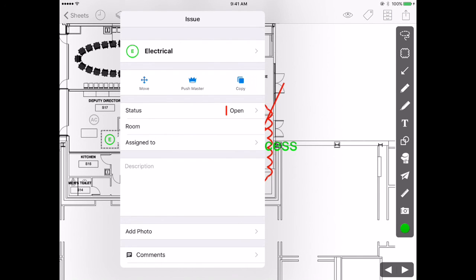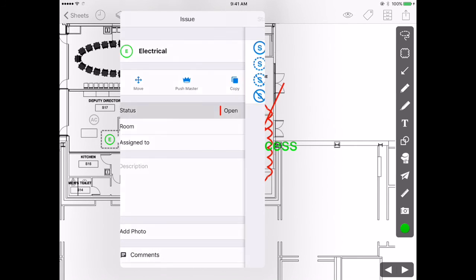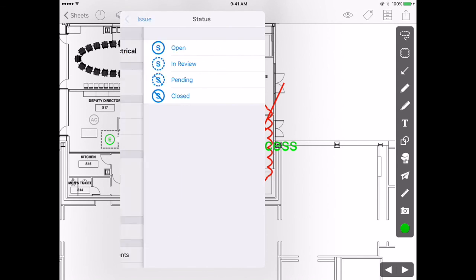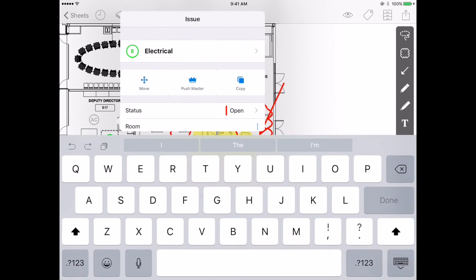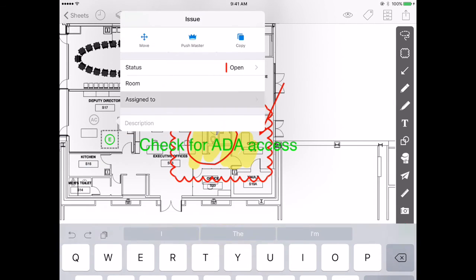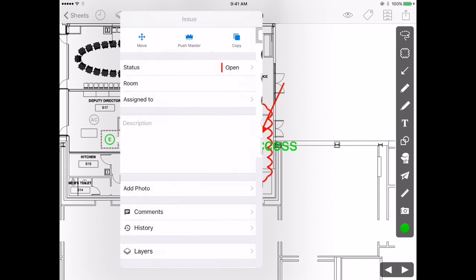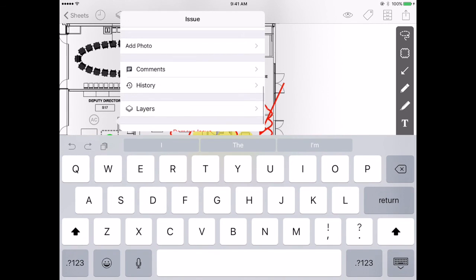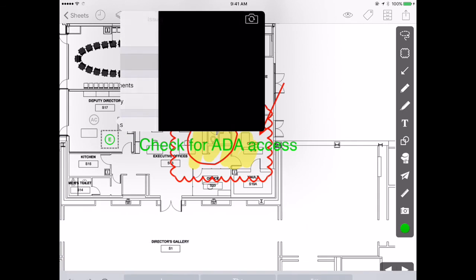You're then given a pop-up where you can associate all sorts of useful information with that issue. So I can set the status to whatever I'd like. Now if I'm the person to whom an issue is assigned, I can advance that status to in review or pending, but I can't close it. Only the person who created it or another administrator can close it. You can indicate where it exists in the project, assign it out to any member of your project team, input your verbal description with the keyboard, and then you can actually add a photo.